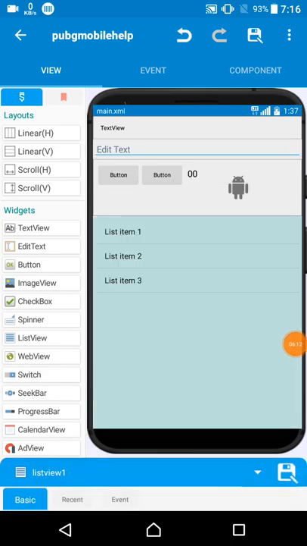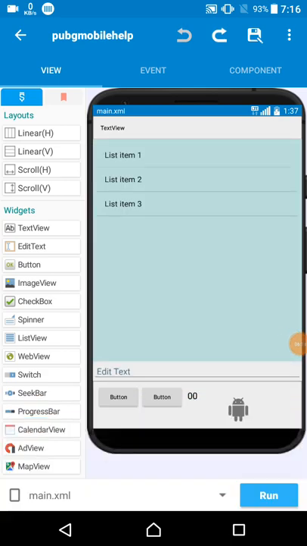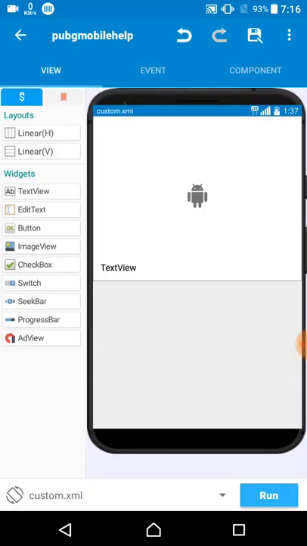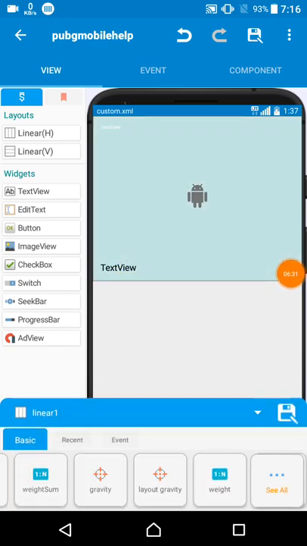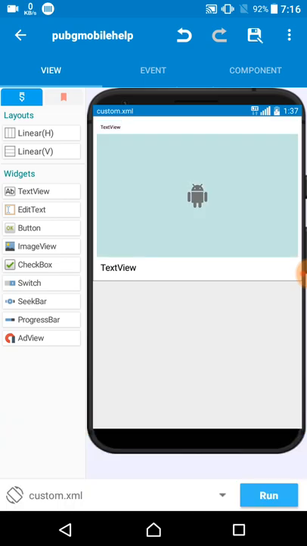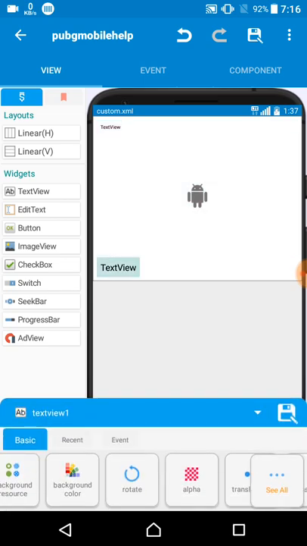So after then what I do, after then come on the custom view. On the custom view, here I added two text views. I know that guys you have a question: why do I see only one text view? The other one is invisible. Here you can see there is a text view 2, so I just change the color, and you can see now the text view 2 and the text view 1.